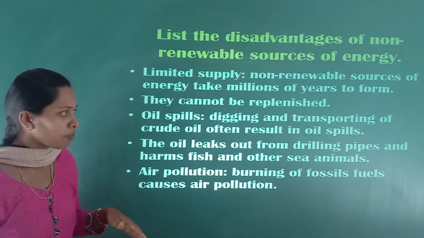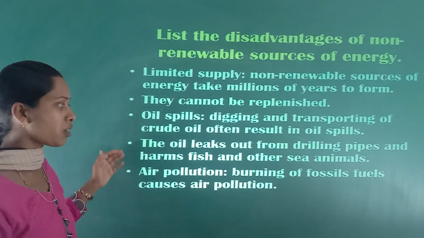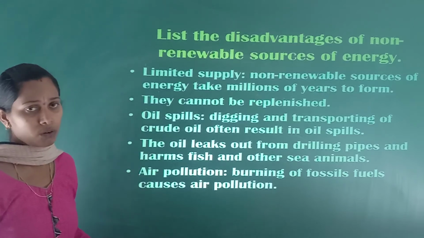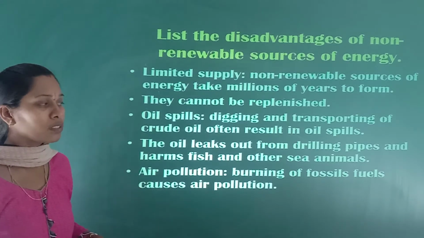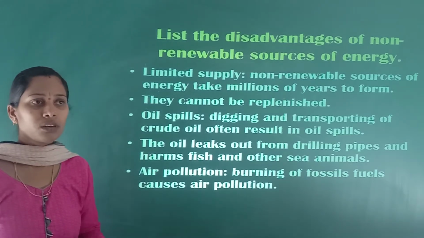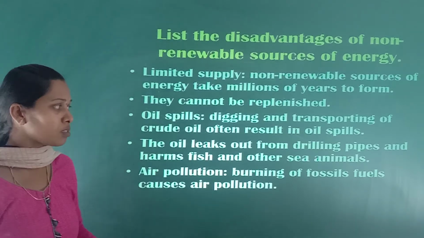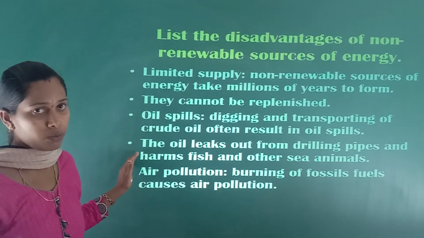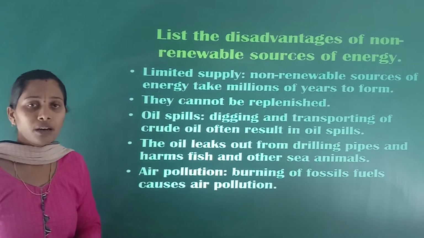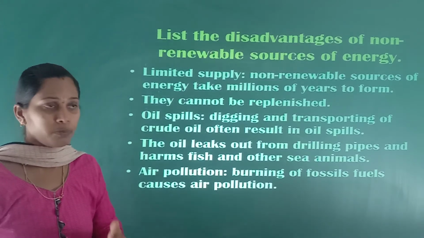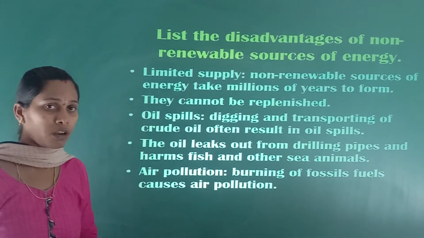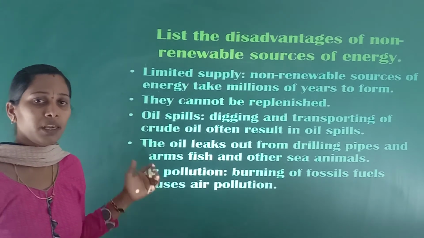Then oil spills. Digging and transporting of the crude oil often result in oil spills. The oil leaks out from the drilling pipes while drilling, and it harms the fish and other sea animals. This happens in the sea and oceans, where oil rigs are formed and we pipe up and drill out the oil. If any pipes are damaged, the oil mixes with the water, and the aquatic animals like fish and other sea animals are harmed by this.